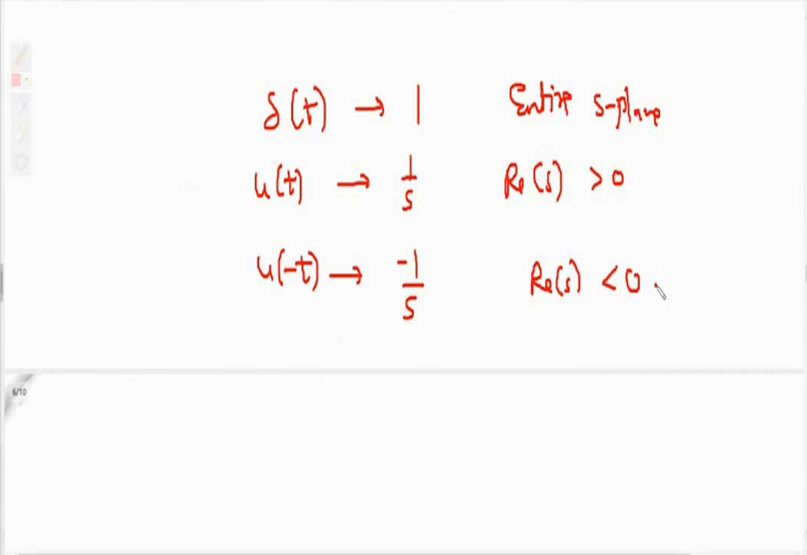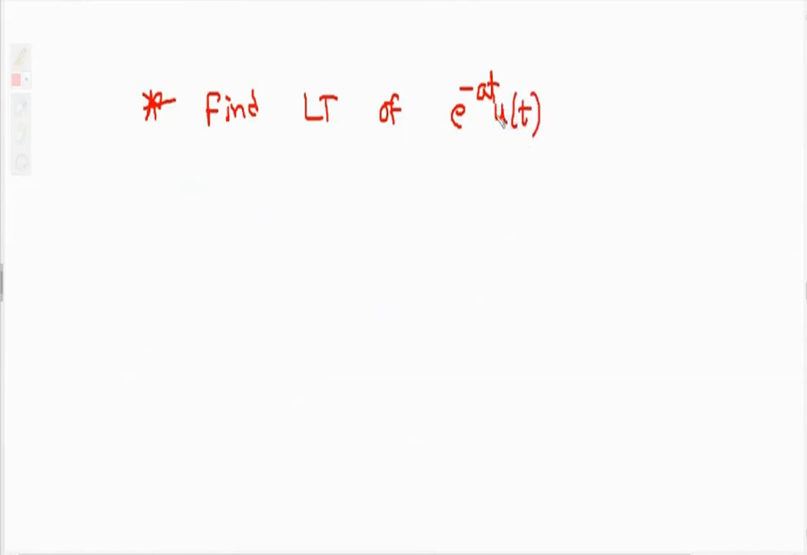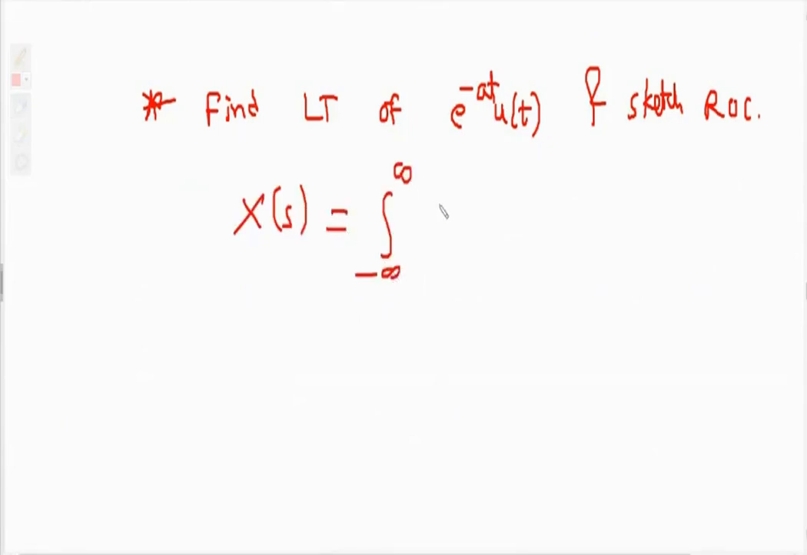Okay. Now we will find the Laplace transform of e raised to minus a t times u of t, and sketch the ROC. Use the definition: X of s equals integration from minus infinity to infinity of x of t e raised to minus st. Now what is your x of t here? e raised to minus a t u of t.